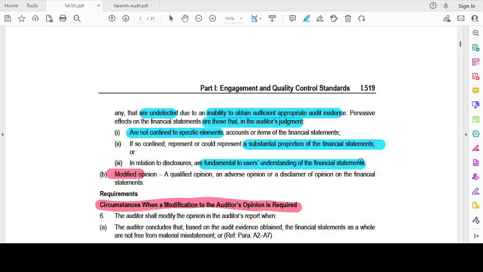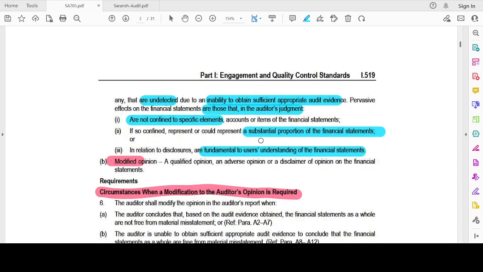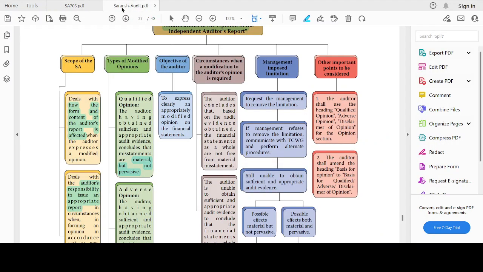Now there is a misstatement which is material in the inventory. Even though it is confined to a specific element, it is representing a substantial portion of the financial statements. That's why it will be known as pervasive. A qualified opinion, adverse opinion, or disclaimer of opinion, all these combined will be known as modified opinion.